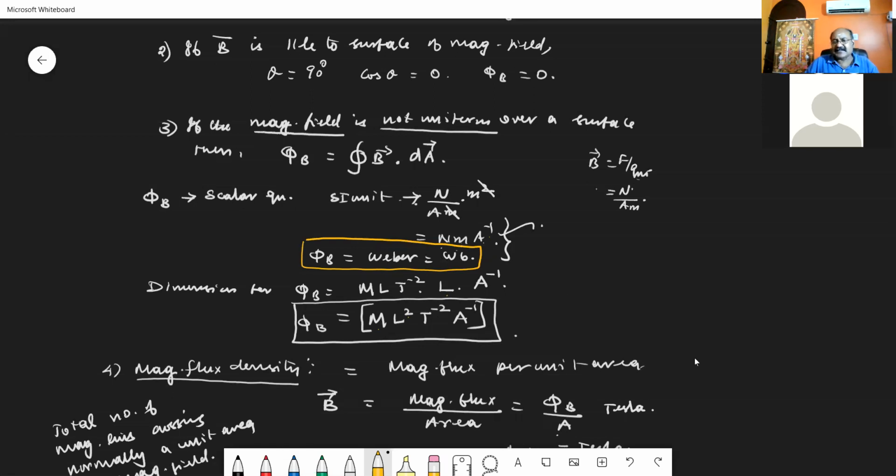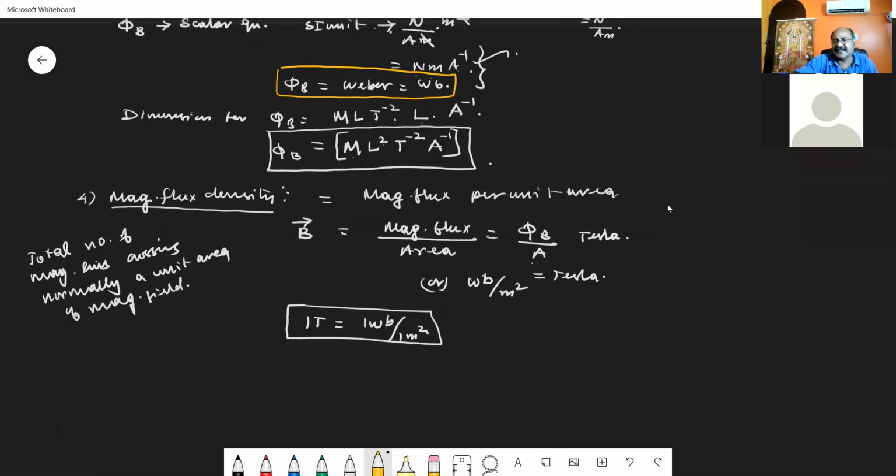From this magnetic flux, we have to define magnetic flux density. Have it in mind: flux per unit area. If you divide flux by area, you get flux per unit area. That we are calling magnetic flux density. Otherwise called magnetic field or magnetic induction.